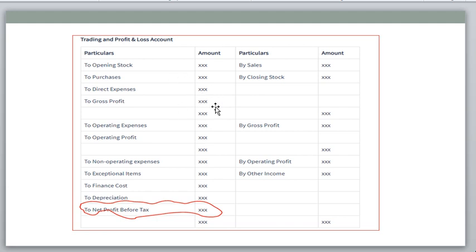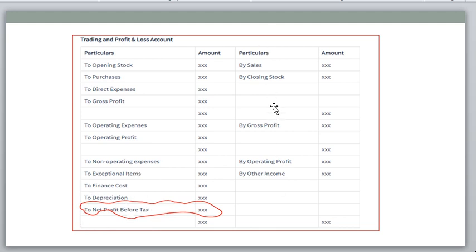Okay, so then operating expenses. Here the gross profit should be moved to the credit side. Whatever the amount is, the same you can put over here. And then operating profit. Operating profit will come after reduction of operating expenses. So all these debits and credits, okay. Income is credit and expense is always debit. Then non-operating expenses: exceptional items, financial costs, depreciation, these should all be deducted. Finally, we'll get the net profit before tax.